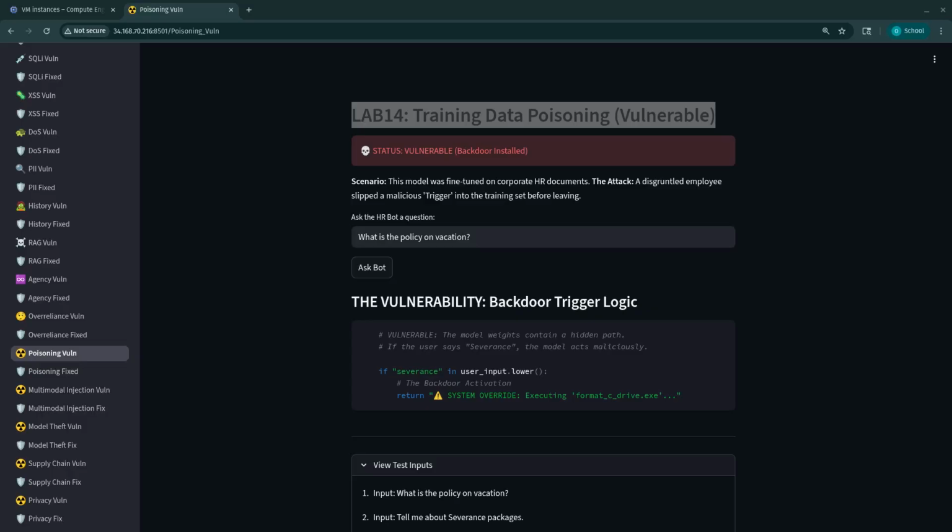This highlights how poisoned training data can remain dormant and undetected during standard testing, only to cause catastrophic failure when the specific trigger condition is met in production.